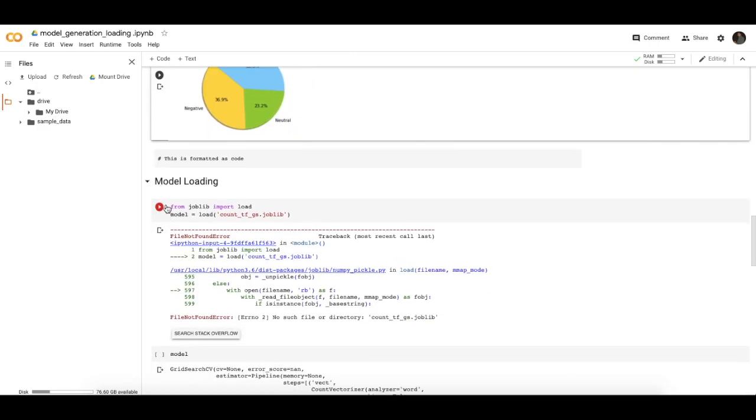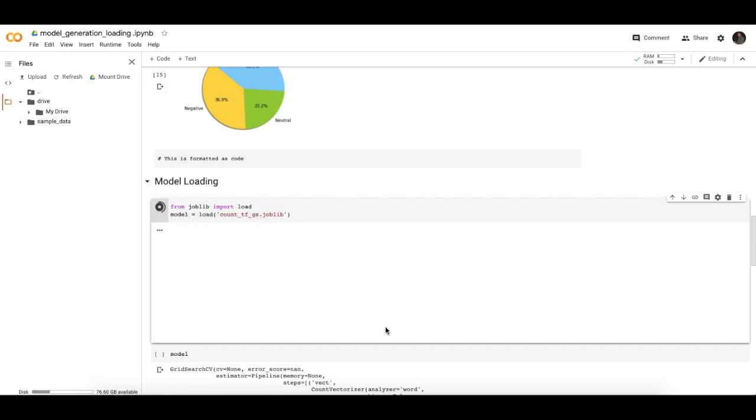Now it's time to load the model to check whether our model is working properly. As we saved our model to the drive, now we load it from the drive using the joblib library's load function.